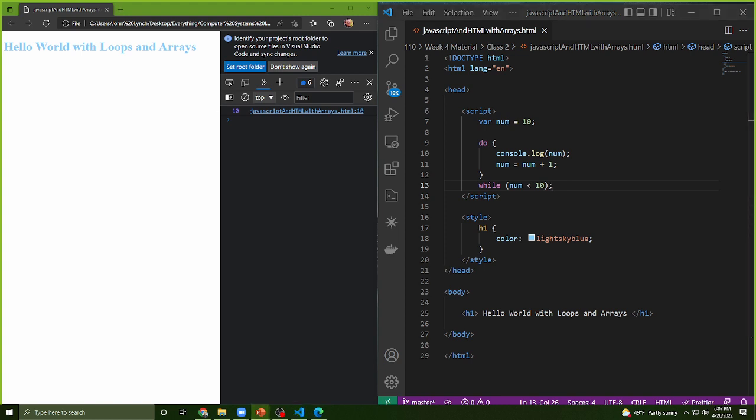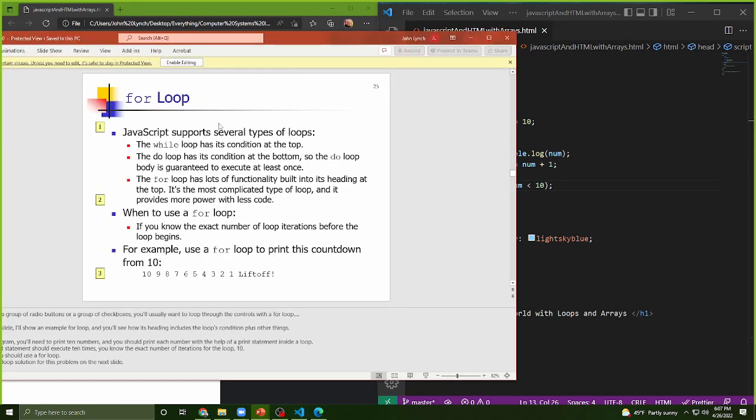Cool. So the next thing that we can kind of look at here, so let me briefly check this guy out. Cool. So there's going to be several loops in JavaScript. There's going to be a while loop, a do loop with the condition at the bottom, and then there's going to be a for loop that has a bunch of functionality in its heading. And this one is going to be the most complicated type of loop. It provides a lot of power with a lot of this code.